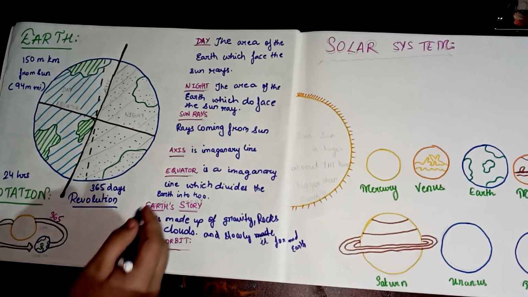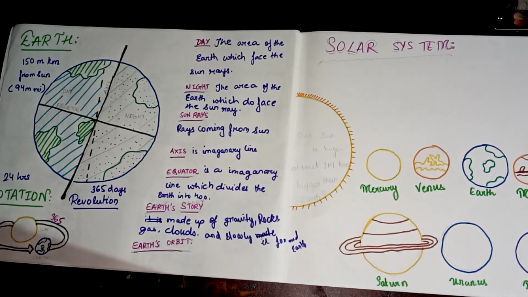It is made up of gravity, rocks, clouds, and slowly and gradually it formed Earth and other planets also. So every planet has their own gravity, own pull. Some have greater pull, some have low pull. Like the moon, compared to Earth, the moon does not have so much pull than Earth. And the moon is a natural satellite of Earth.